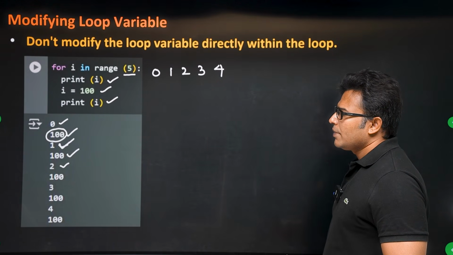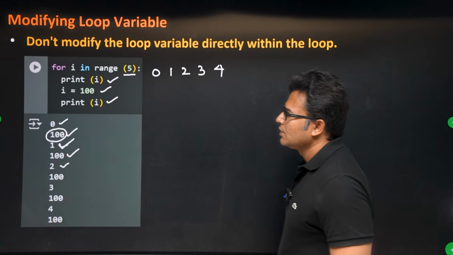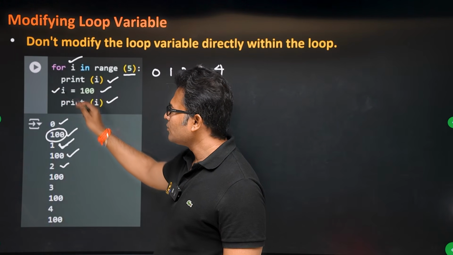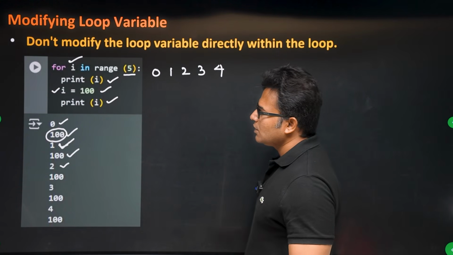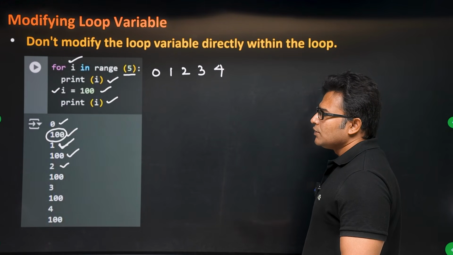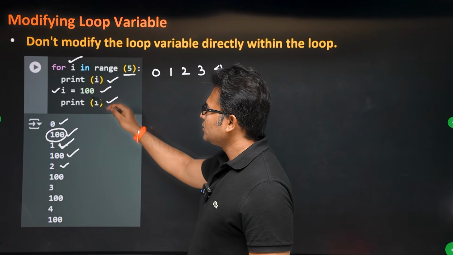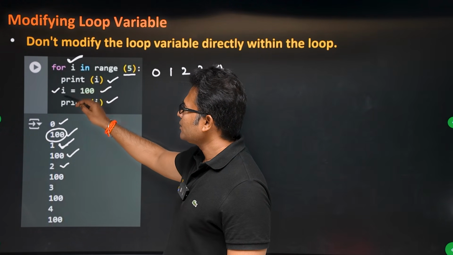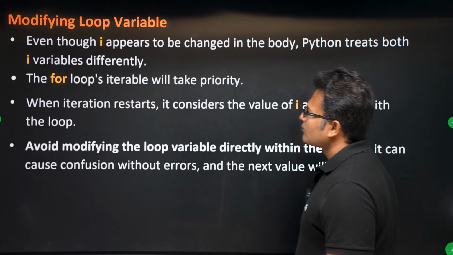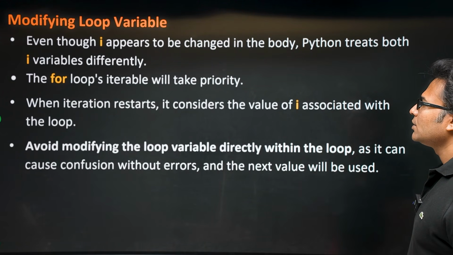here Python treats them as two different variables. Whenever a loop variable is used inside the program for a different purpose, Python will treat them separately. Even though both are i's, it will treat it as a different variable altogether. That is why it is taking the role of a loop controller as well as some other value. So avoid using it. My suggestion would be avoid using i 2 times.